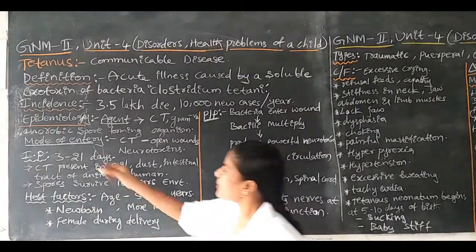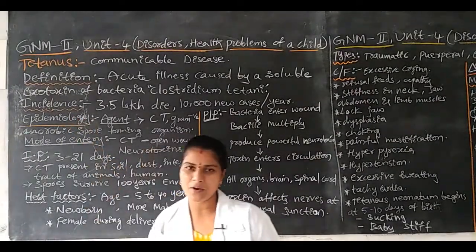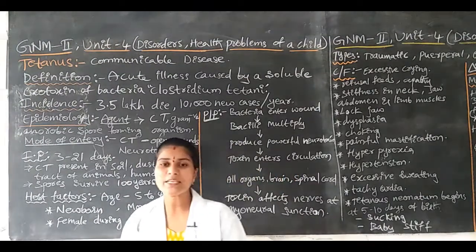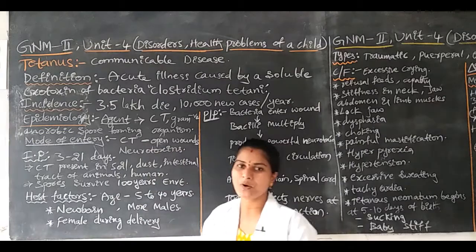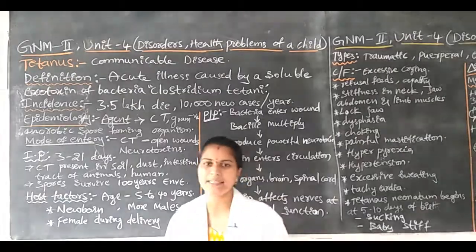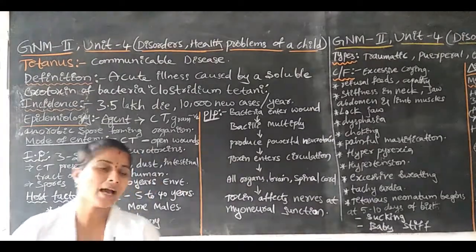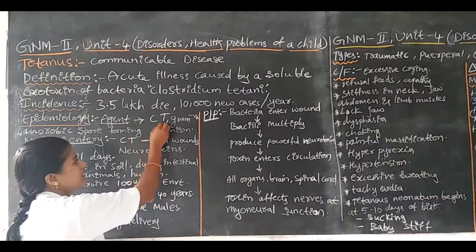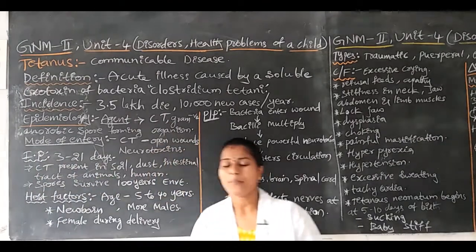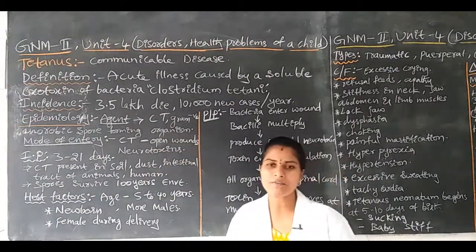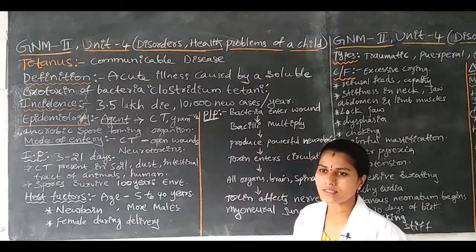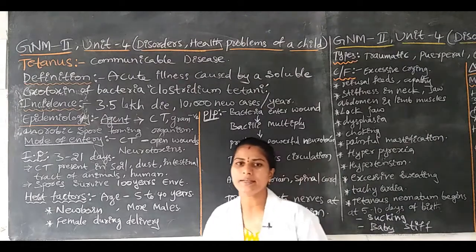Next, epidemiology. What is epidemiology? How does the disease come, and which part of the body does it affect? In epidemiology, first the agent. The first agent is Clostridium tetani. It is a major causative organism for tetanus.